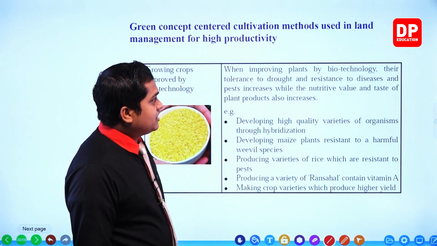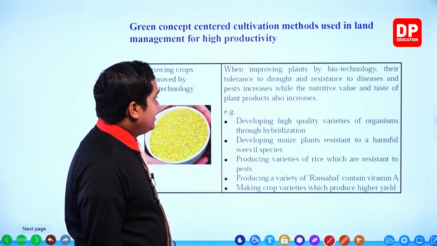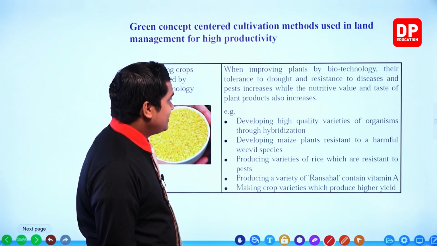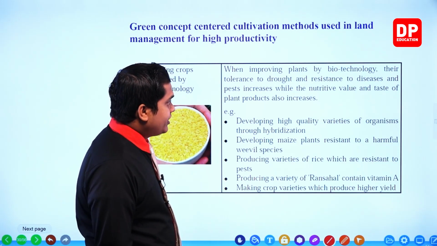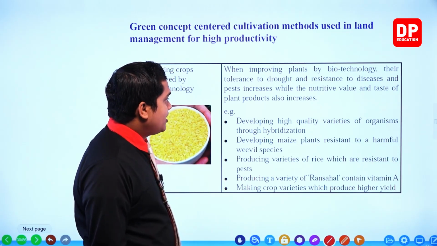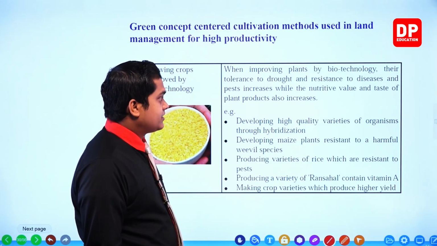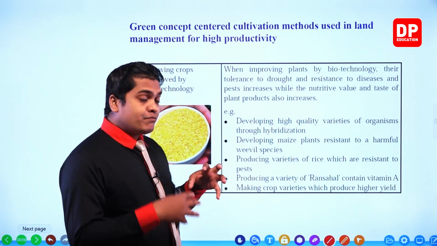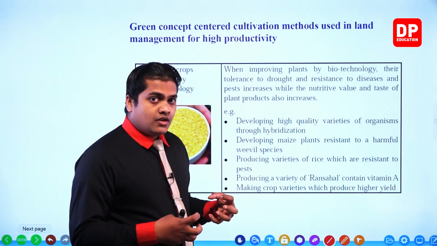When improving plants by biotechnology, their tolerance to drought and resistance to diseases and pests increases, while the nutritive value and the taste of the plant products also increase. So here, what will happen is, we are improving the plant genetically.